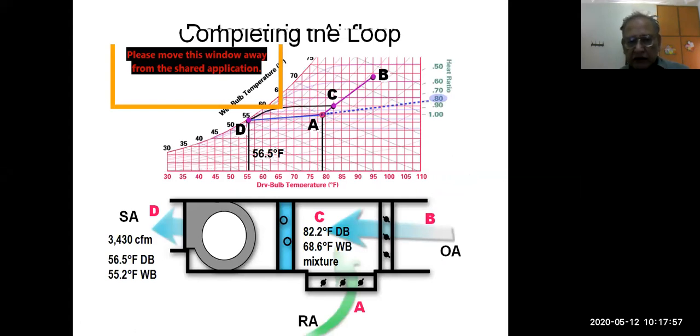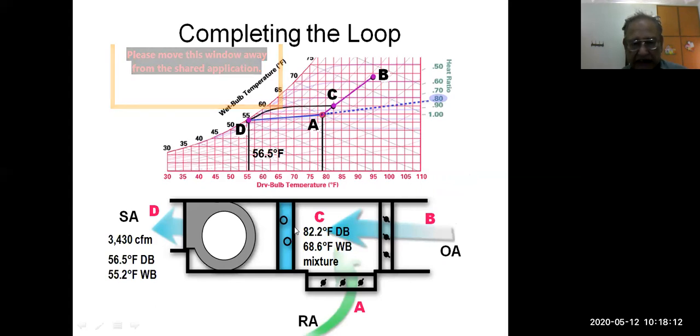Now this is the whole combination of today's lecture. Points A, B, C, D are drawn here, and points A, B, C, D are shown in the actual machine. A is the return air, the room air. B is the outdoor air. They mix. C is the on-coil condition, the mixing block condition. This is the coil, this is the fan. The fan supplies the supply air at point D.